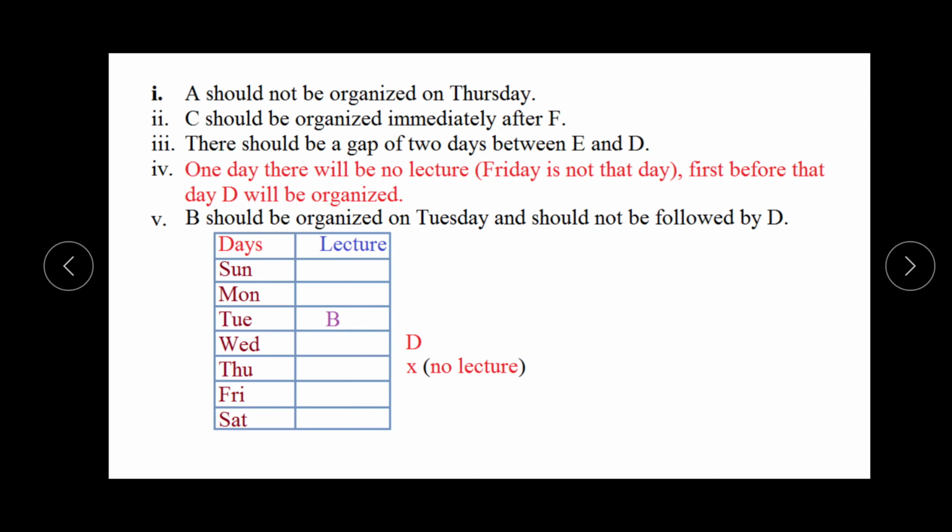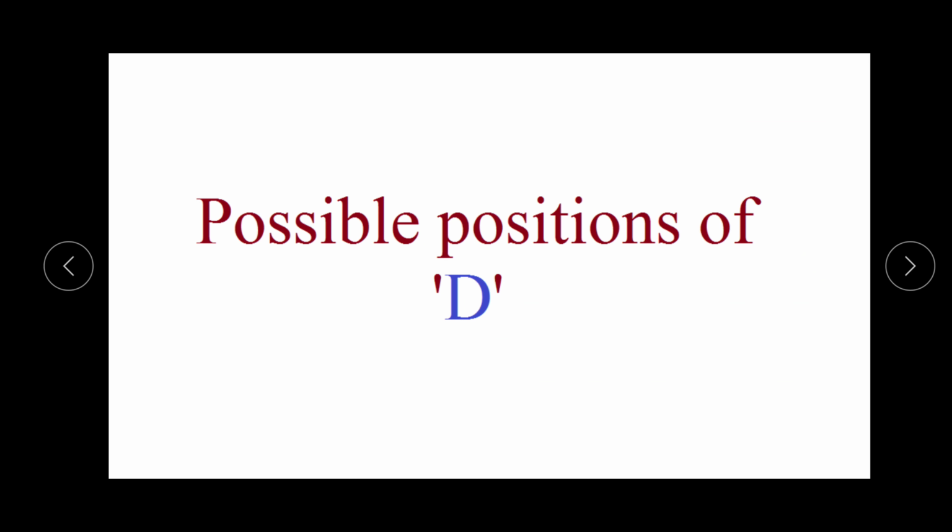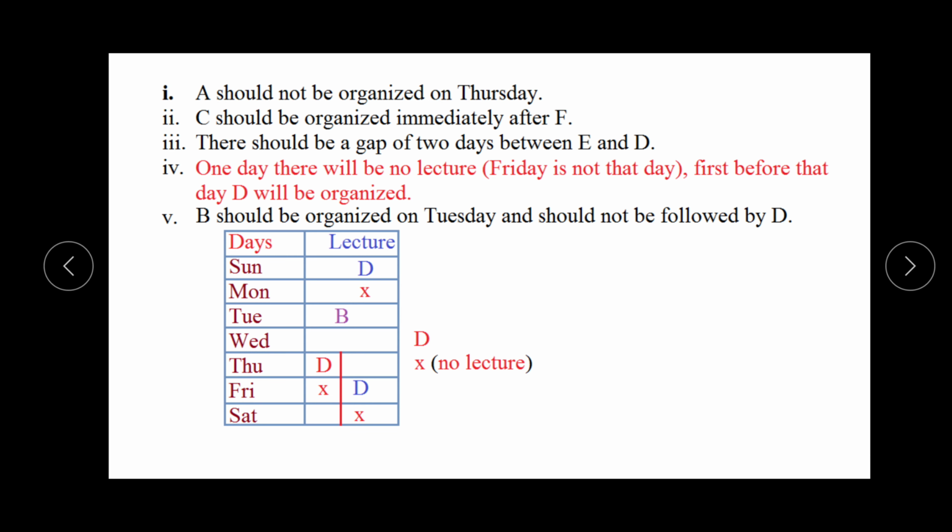So what we will do, we will take these two conditions, these two combinations at once. It means D is following with no lecture day, and on this basis, what are the possible positions for D? So here on Wednesday D cannot be there. It means this is vacant.